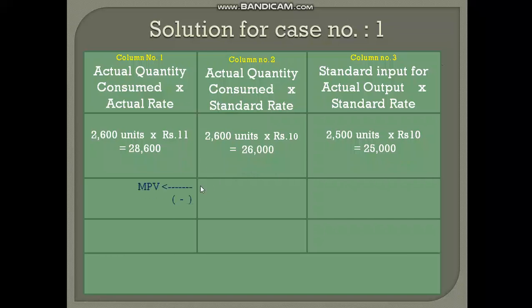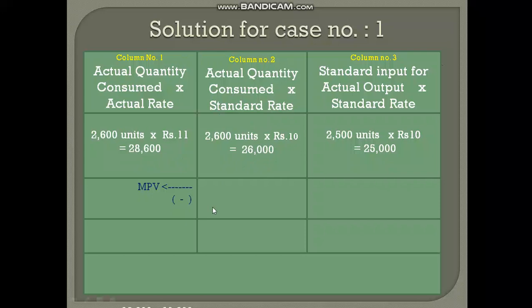First I am computing material price variance, and I have put an arrow mark from left to right. That means I am deducting column number 1 from column number 2. Column number 2 product is 26,000 and column number 1 is 28,600.